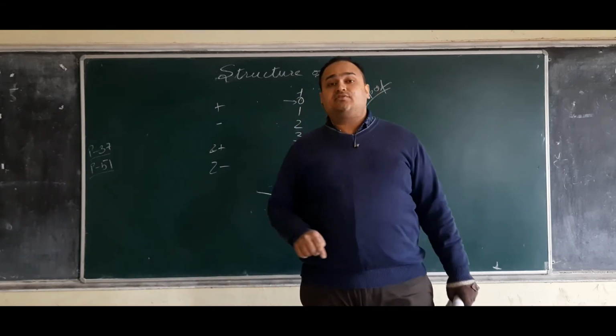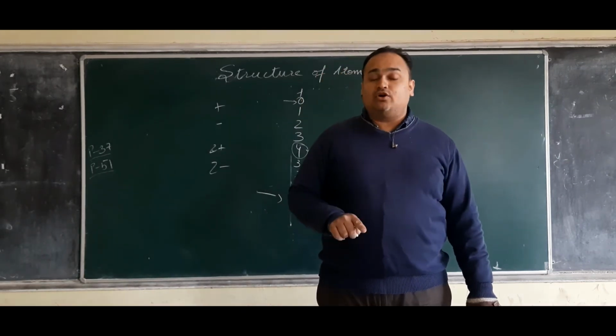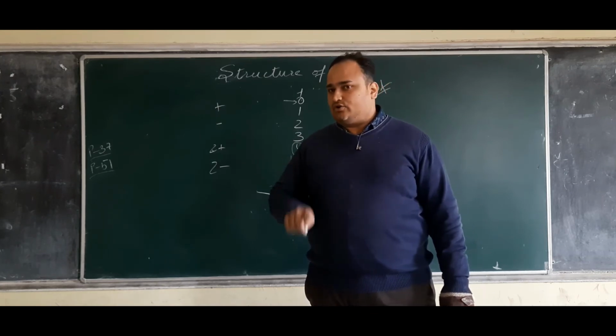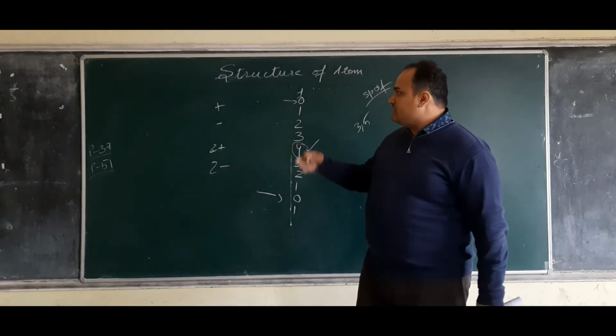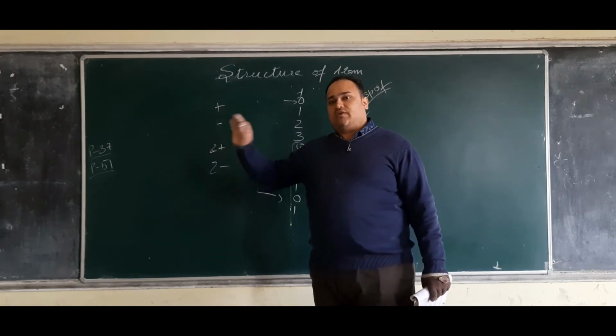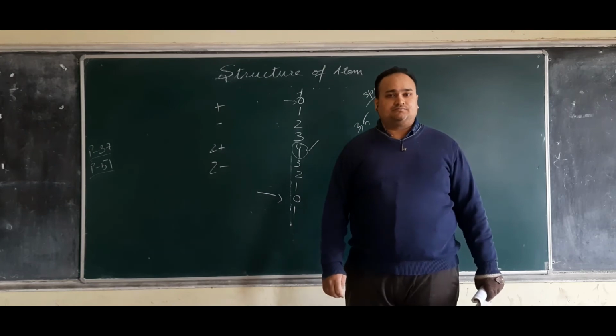So you have to write the electronic configuration for each and every element, and once you are done with it, you will be able to understand by yourself how this thing got created and why something is showing positive or why something is showing negative.